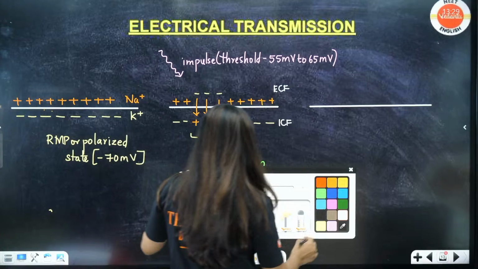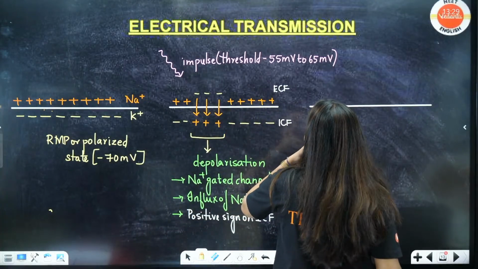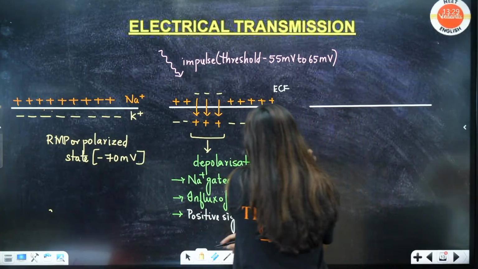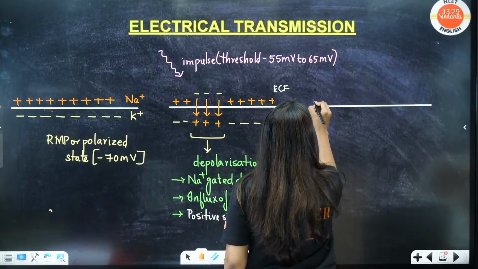Okay. Now, students, influx has caused this. Now, what is going to happen? Reversing will happen. Right? Reversing will happen. This will lead to what?